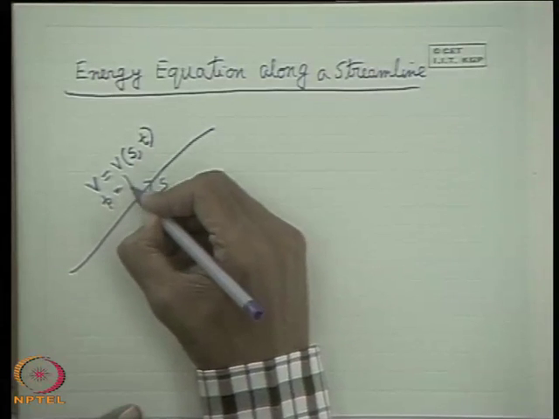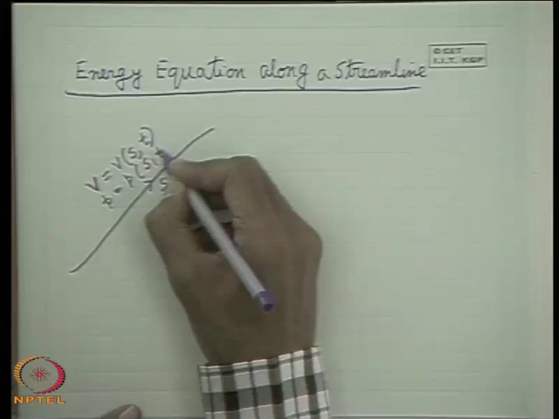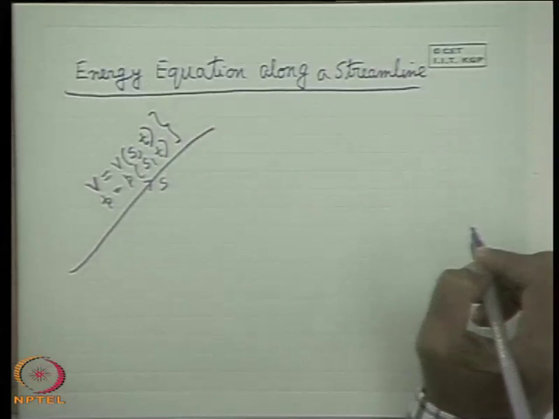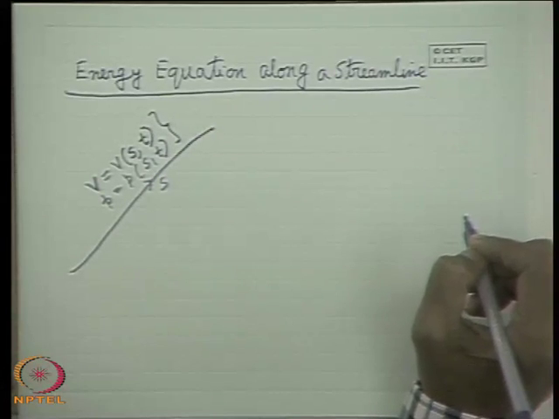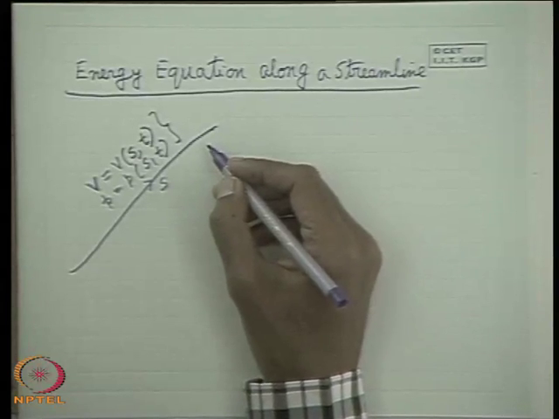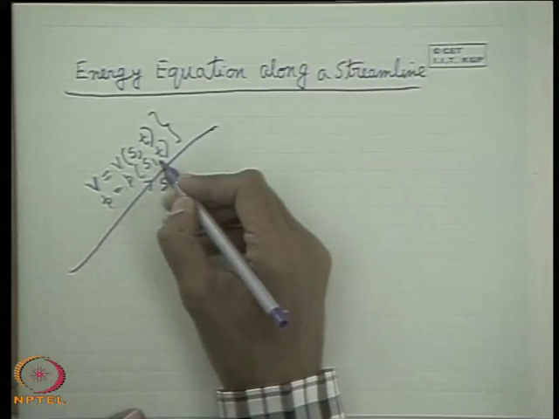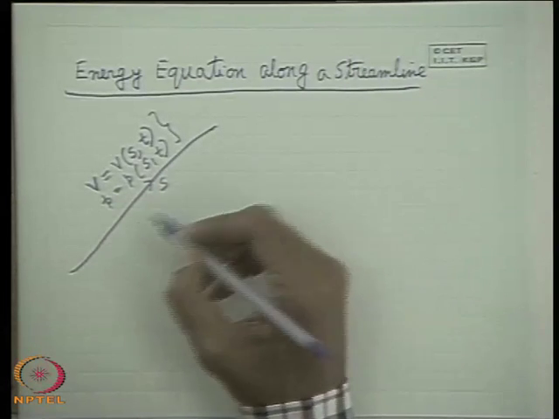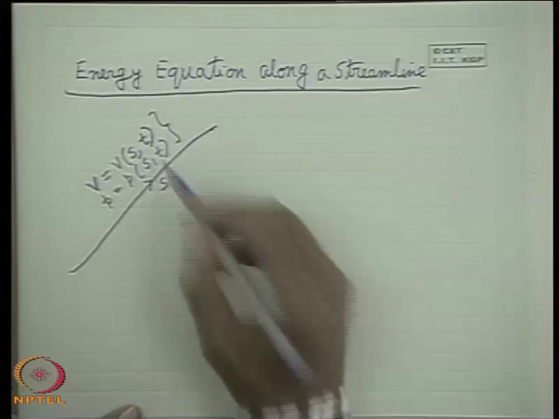Similarly, the pressure is a function of s and t. These are the only two variables in a fluid flow, for an inviscid, ideal fluid. There is no shear stress; only pressure is the surface force. So velocity is a function of s and t, and p is a function of s and t.